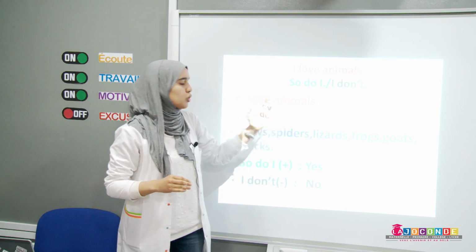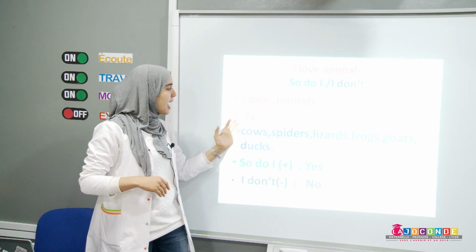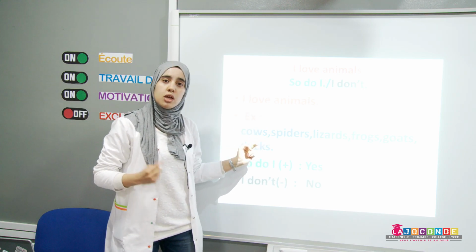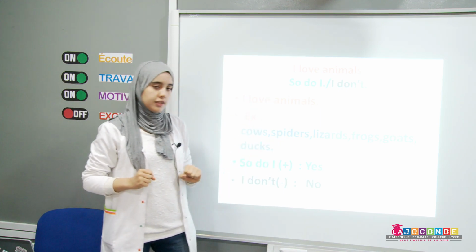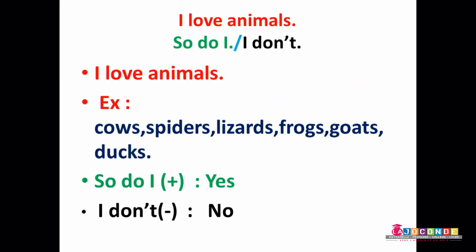Okay, I love animals. Or instead of saying this, we can say I love cows. 1 cow, 2 cows. Great. I love spiders. I love lizards. I love frogs. I love goats. I love ducks. Great. Now, so do I means yes, I do. So do I. No, I don't. This is positive, and this is negative.